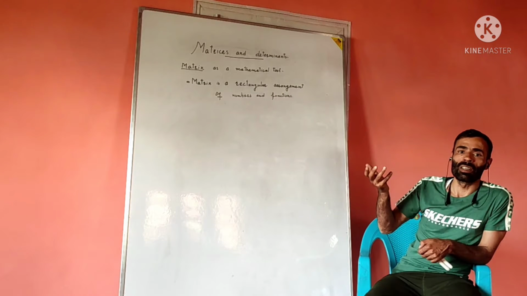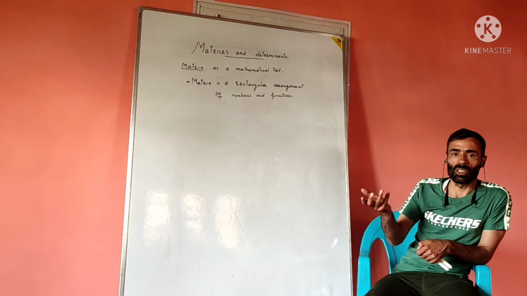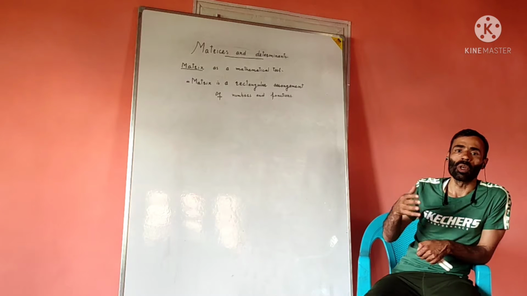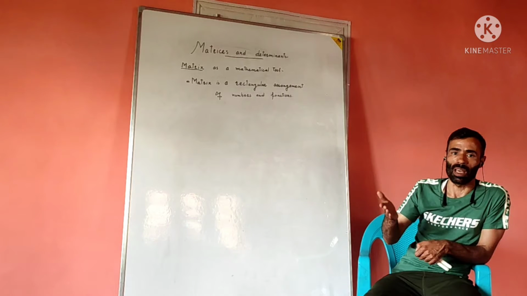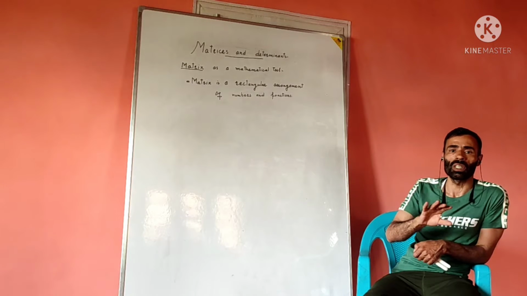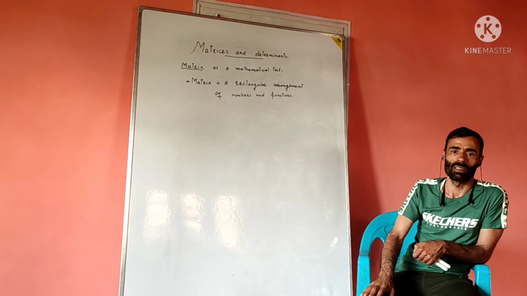A matrix is an ordered way to represent information, especially information in the form of numbers or functions. Sometimes we may even represent information in the form of alphabets. But the most common way is to express numbers and functions in an ordered way. What type of ordered way? A rectangular arrangement of those numbers and functions. If they are put in parentheses, then we call such a representation a matrix.